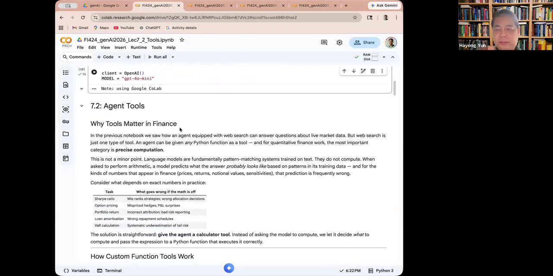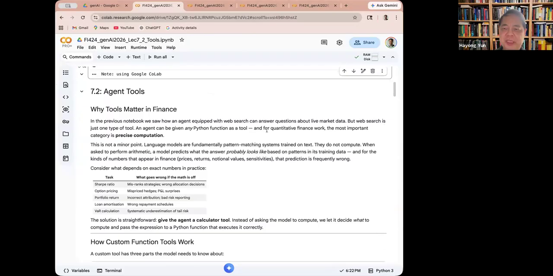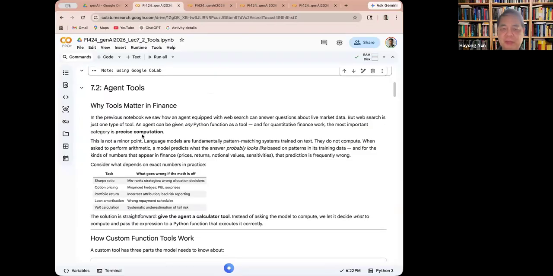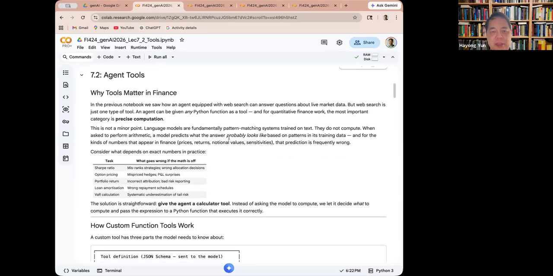So the motivation is basically that unlike many machine learning, LLM is a pattern matching, and it's not really sometimes best for quantitative finance work, like when precise numbers are important. When billions of dollars are there, the rounding errors can actually be a fair amount.